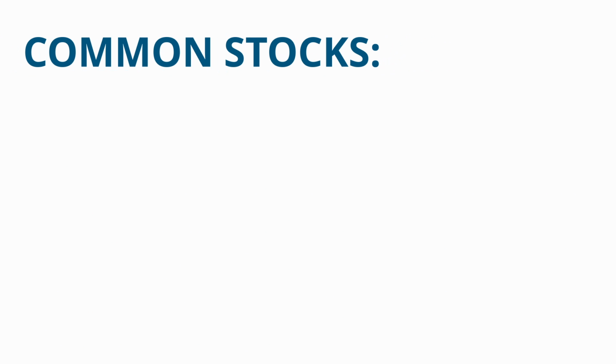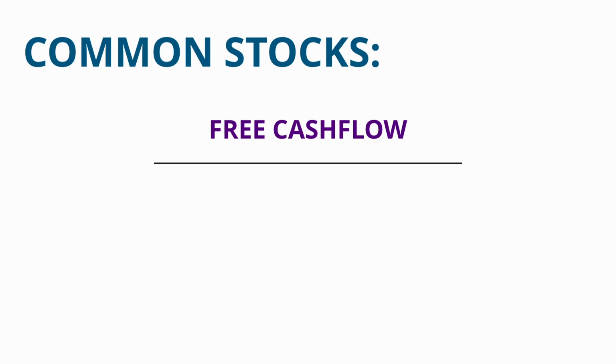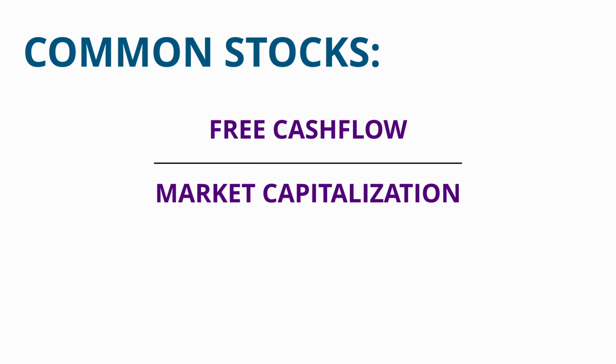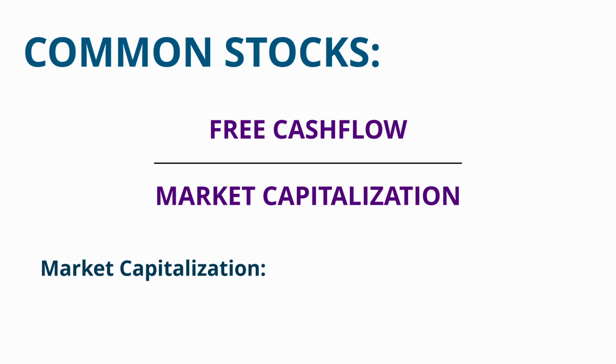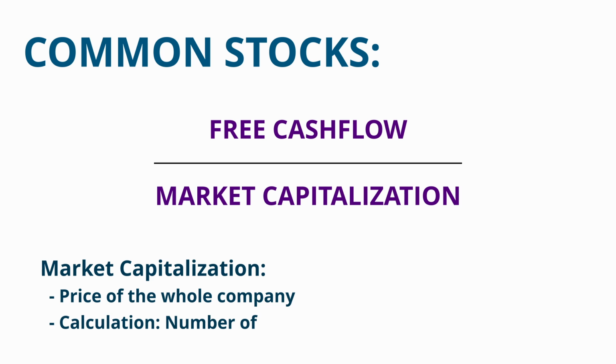For common stocks, you take the free cash flow that the company is assumed to generate in the future and divide it by the market capitalization. Market capitalization is the price that you would pay if you would buy the whole company. You can basically read it on most of the finance information websites, or you calculate it yourself by multiplying the number of outstanding stocks times the price of a stock.